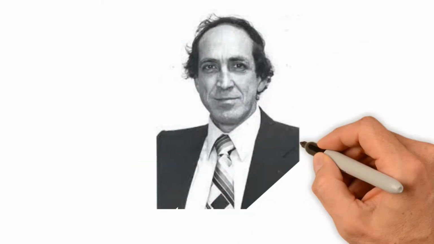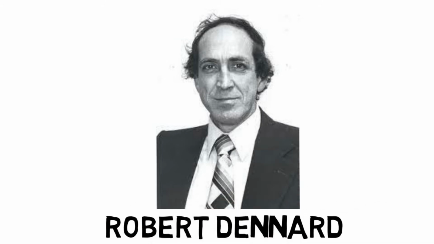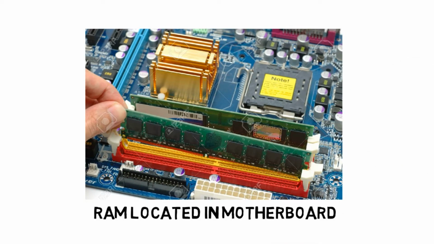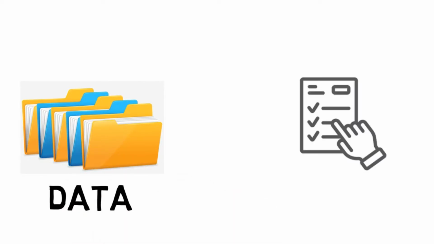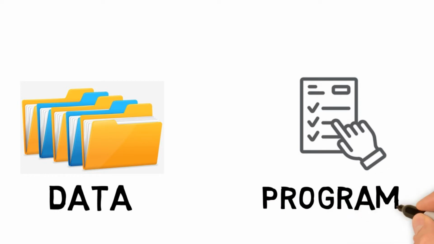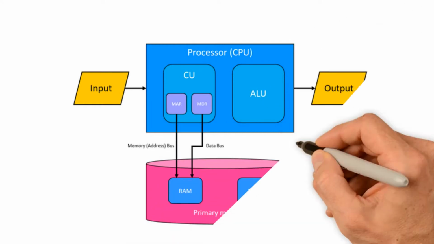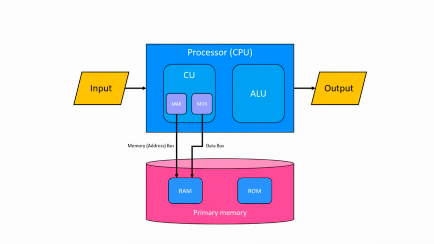What is RAM? RAM is called random access memory. RAM was invented in the year 1968 by Robert Dennard. It is an internal memory of the CPU in the form of a hardware device located on the motherboard of a computer. It is designed to store data, programs, and results of a computer when a computer is switched on. It is the read and write memory of a computer, as we can write information to it as well as read from it. Furthermore, RAM is a volatile memory as it can't store data and instructions permanently.